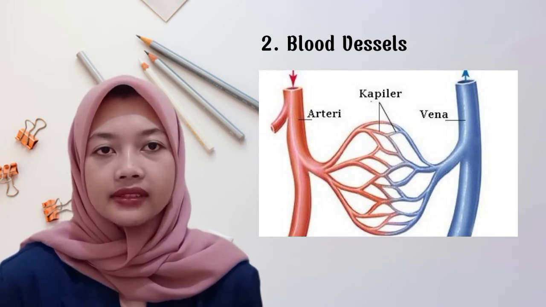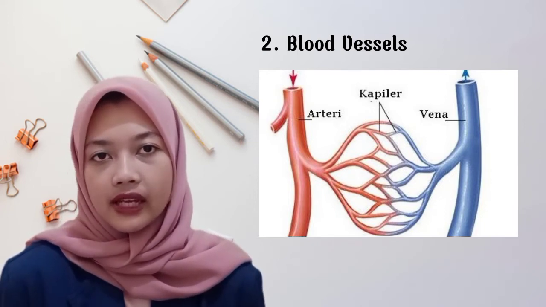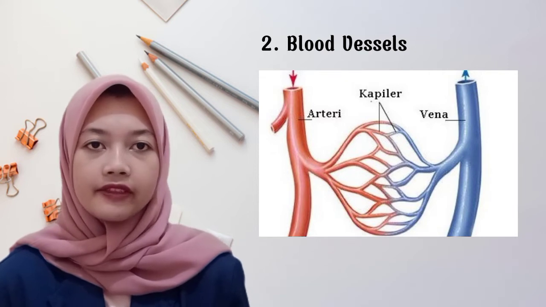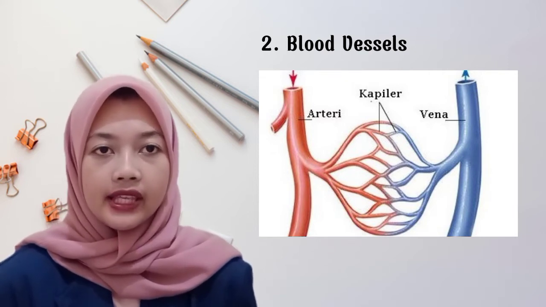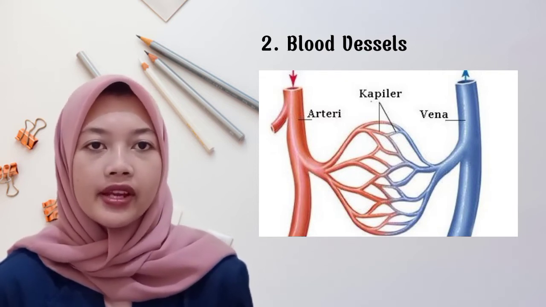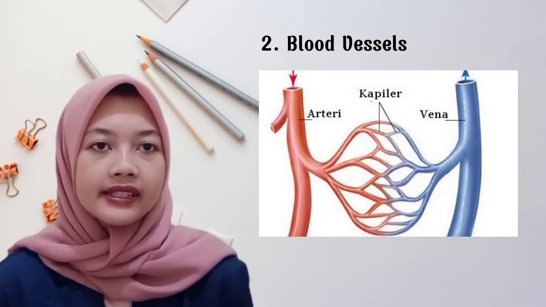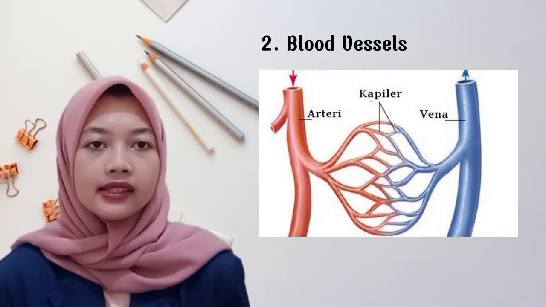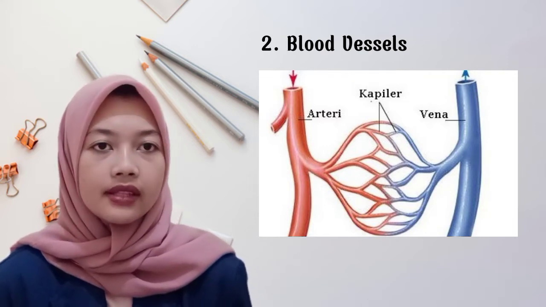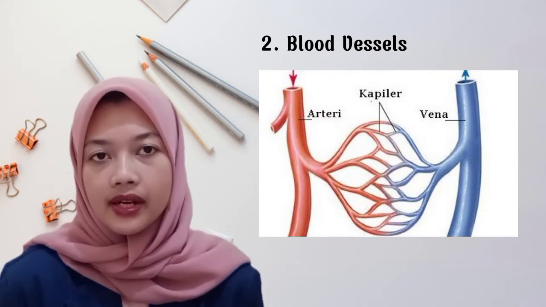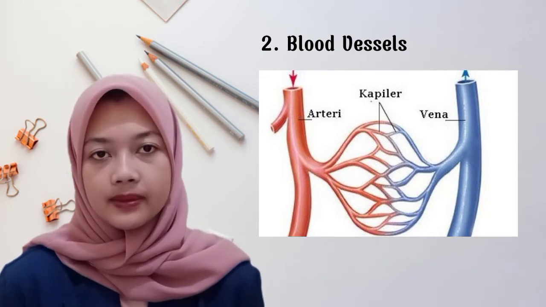The largest artery is called the aorta. B. Veins, namely blood vessels that carry blood to the heart. They contain dirty blood. There are three veins, namely the upper, lower, and pulmonary veins.